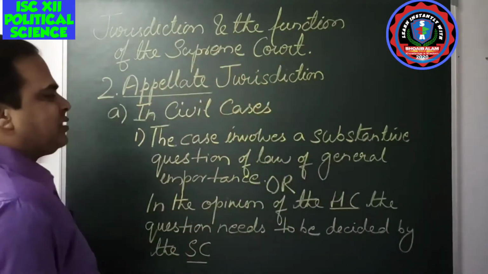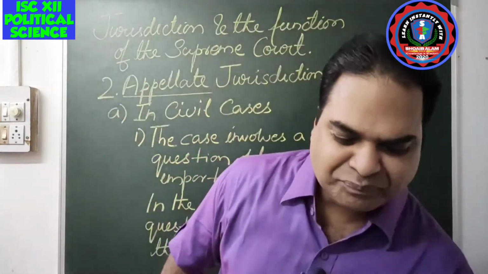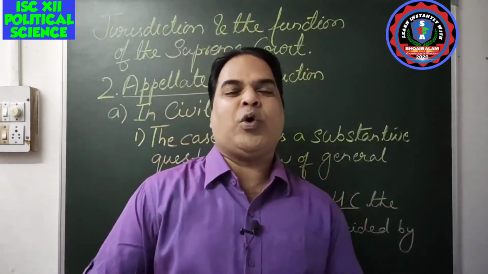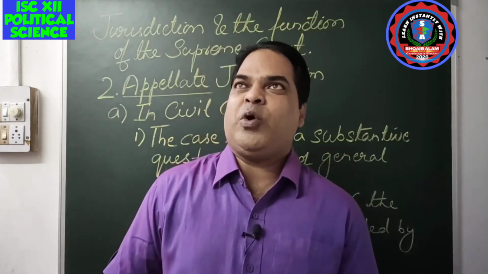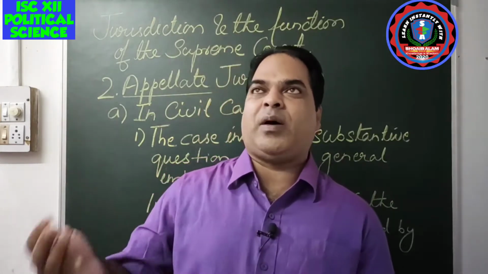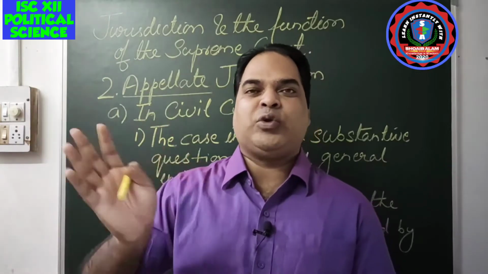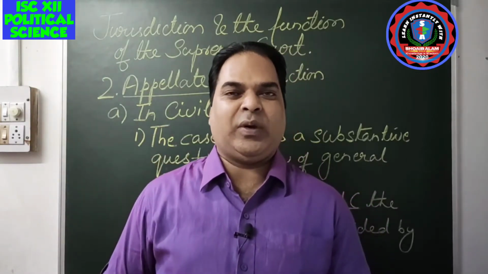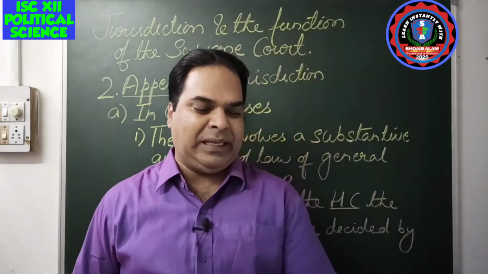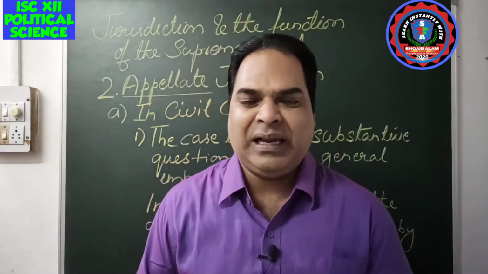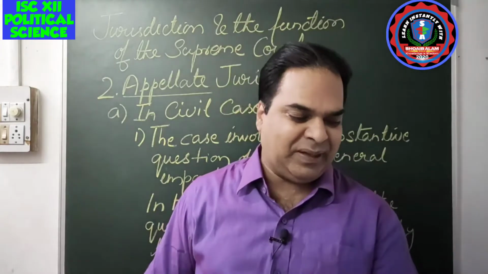So appellate jurisdiction means the cases which come to the Supreme Court in the form of appeal, and we can say that the Supreme Court is the highest court of appeal. Above that there is no other court where you can appeal. The Supreme Court is the highest court of appeal in all civil as well as criminal cases.